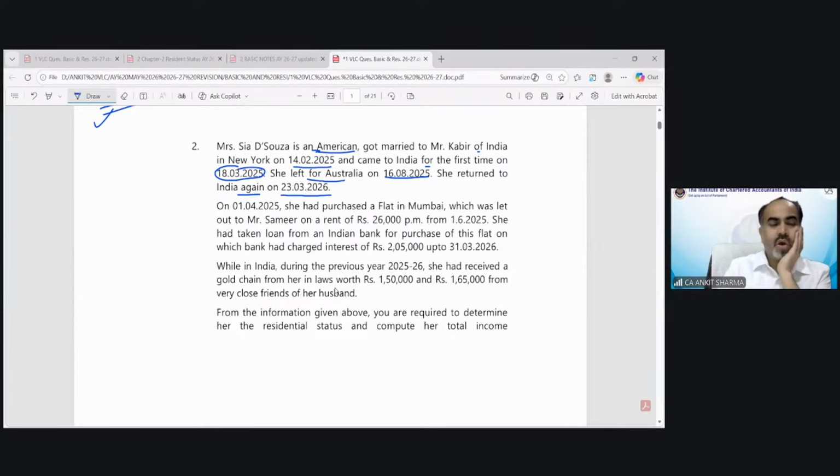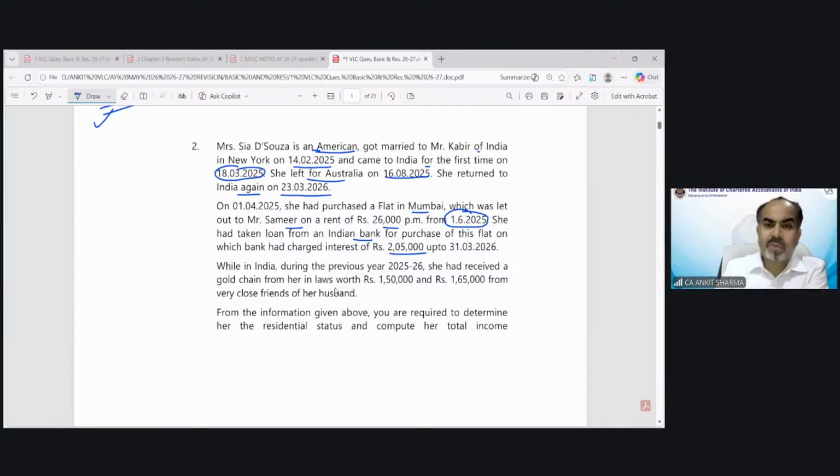On 1/4/25, she purchased a flat in Mumbai, which she let out to Mr. Sameer on a rent of so and so from June. So April, May, it was not let out. It has been let out from June. She had taken a loan from the bank for purchase of this flat, and the bank charged interest, which has been given as 2,05,000.